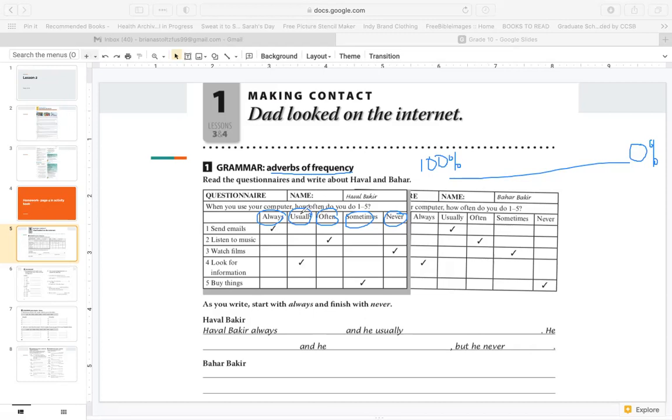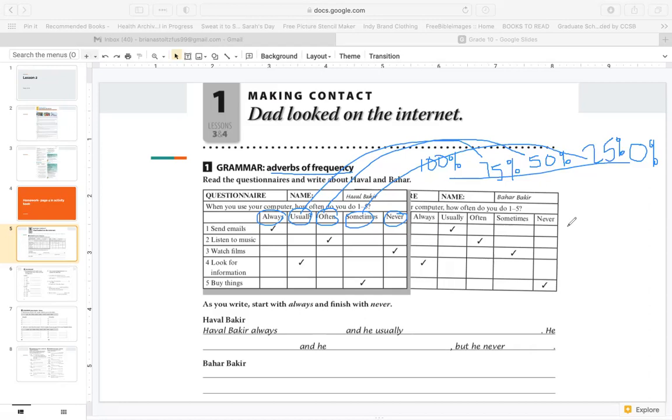Okay, usually is like about here, like 75%. I usually drink tea in the evening. Often is like 50%. I often go to the park. Sometimes is like 25%. I sometimes call my family on Sundays.